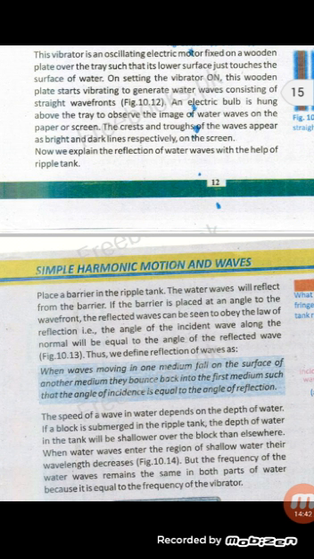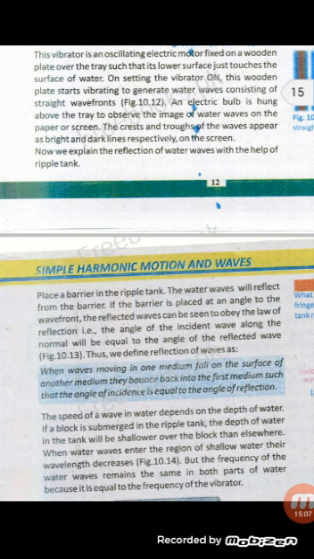The speed of waves in water depends on the depth of water. If a block is submerged in the ripple tank, the depth of water in the tank will be shallower over the block than elsewhere. When waves enter the region of shallower water, their wavelength decreases, but the frequency of the water waves remains the same in both parts of the water because it is equal to the frequency of the vibrator.